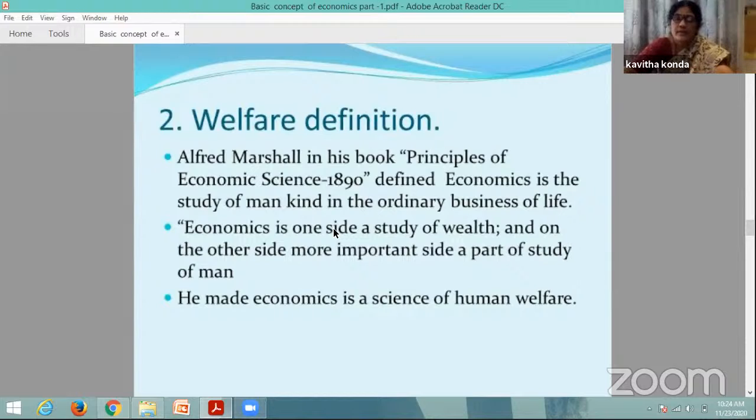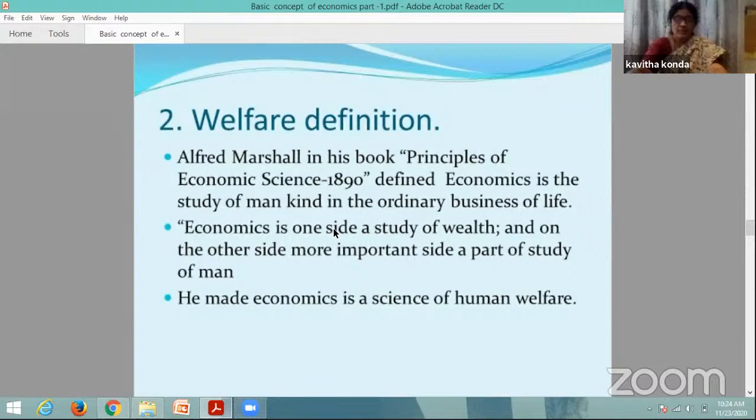We attain in the daily business of life, it examines a part of individual and social action which is most closely connected with the attainment and the use of the material requisites only. That's why it is a science of human welfare. Given for the welfare, but the only other important side is the study of man, but he explained about the material things only.